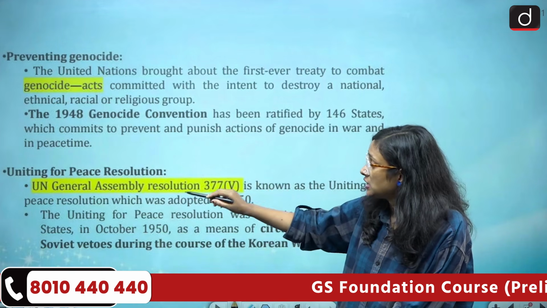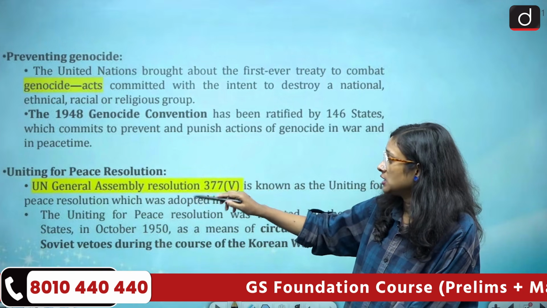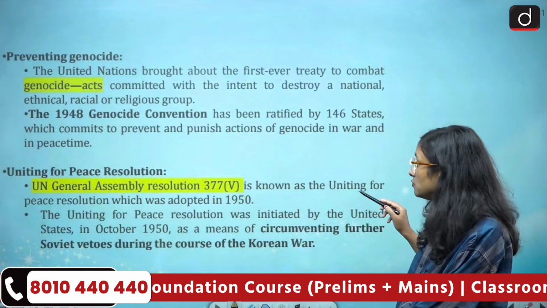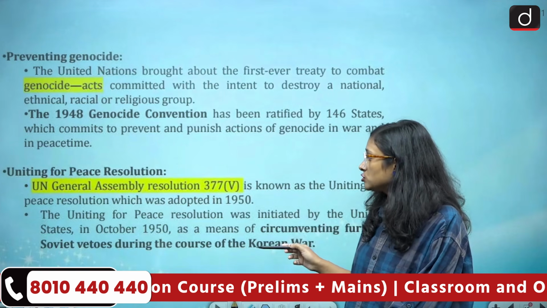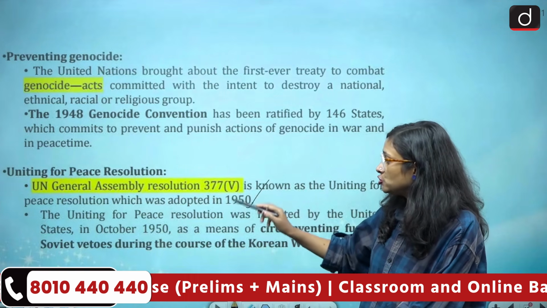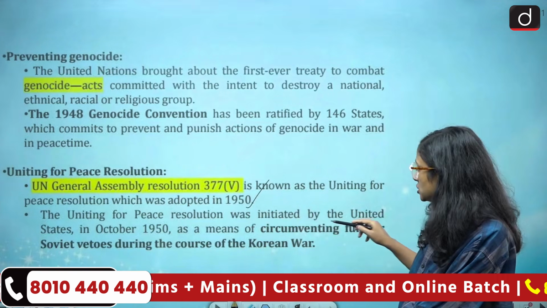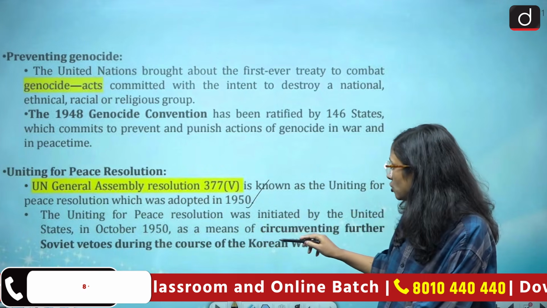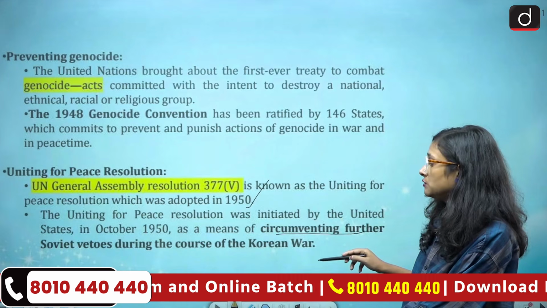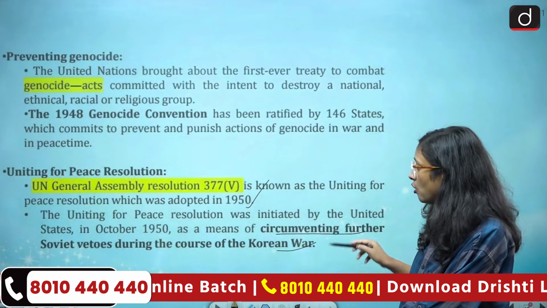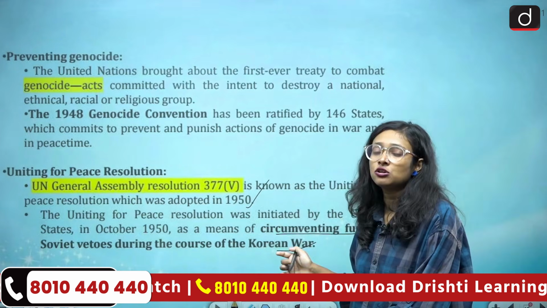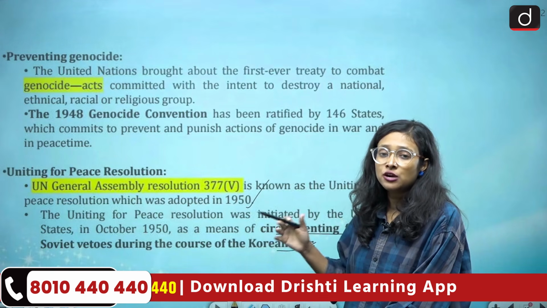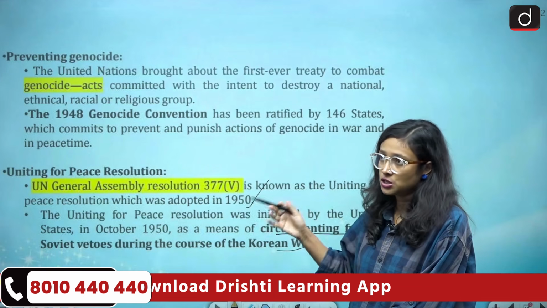Then the Uniting for Peace Resolution. United Nations General Assembly Resolution 377A is known as the Uniting for Peace Resolution, which was adopted in 1950. The Uniting for Peace Resolution was initiated by the United States in October 1950 as a means of circumventing further Soviet vetoes during the course of the Korean War. So with this resolution, they try to prevent the actions and atrocities of one country against another country.